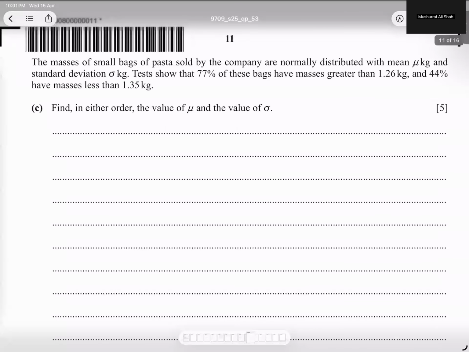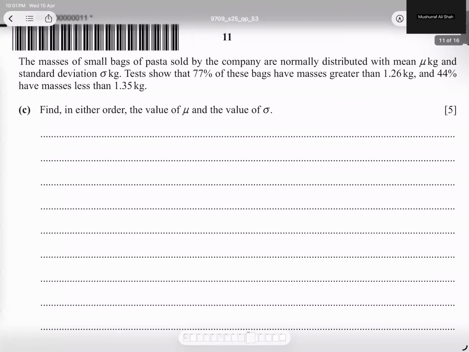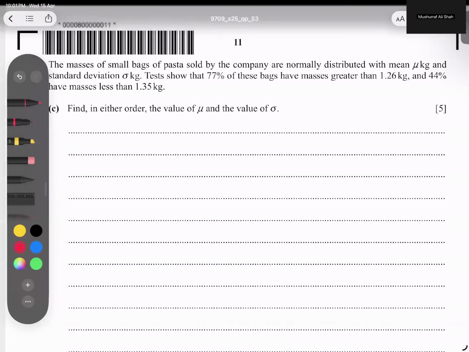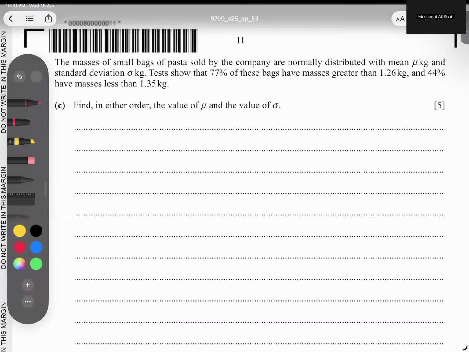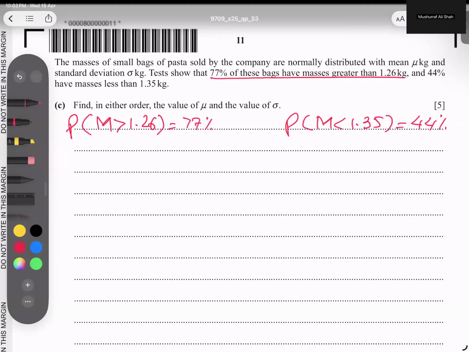Okay, part C we have as well, students. The masses of small bags of pasta sold by the company are normally distributed with mean mu and a given deviation, and 77% of the bags have a mass greater than 1.26. So mass more than 1.26 kilogram is equal to 77%. And 44% are less than 1.35. So mass less than 1.35 is 44%. Now we have to find mu and deviation, so we will make 2 equations and solve them simultaneously. Let's try to do it.